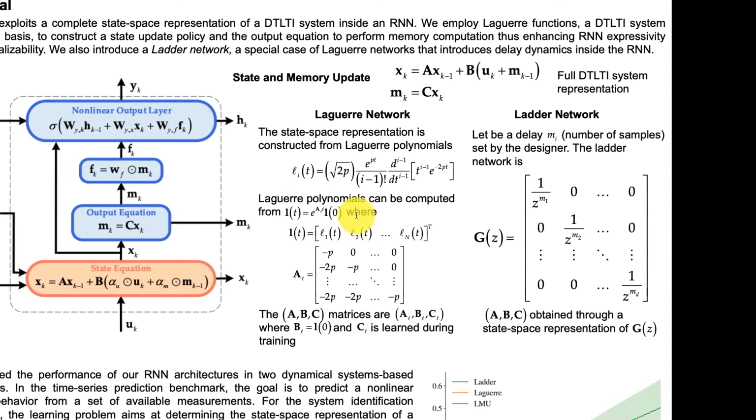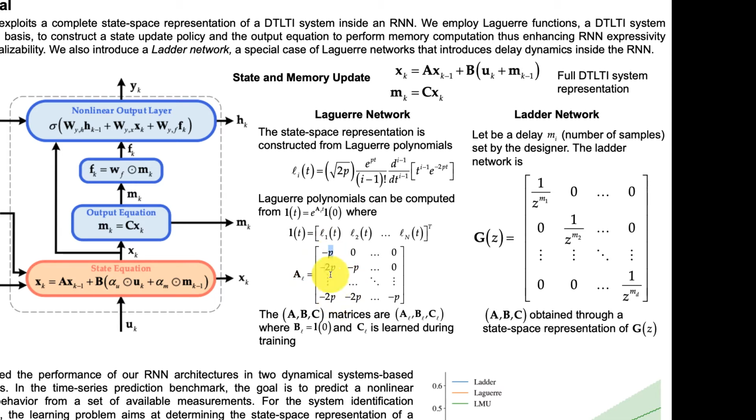That state space representation is given by this equation here, where we have two important definitions. First, we have the vector of Laguerre polynomials, so we arrange all the Laguerre polynomials from the first power to the nth power, and then we construct this matrix A that we will call A Laguerre, that is parameterized also in terms of P.